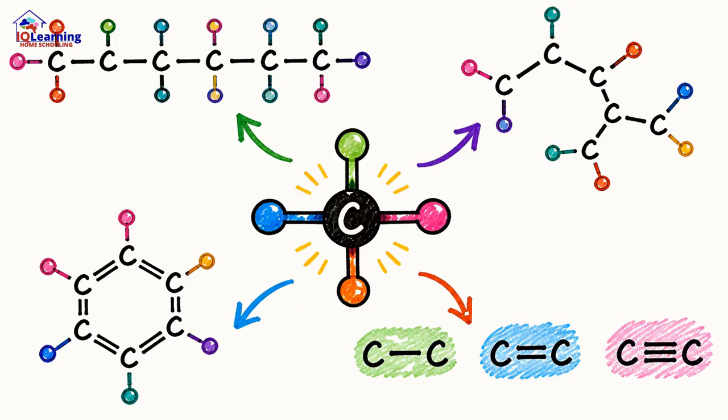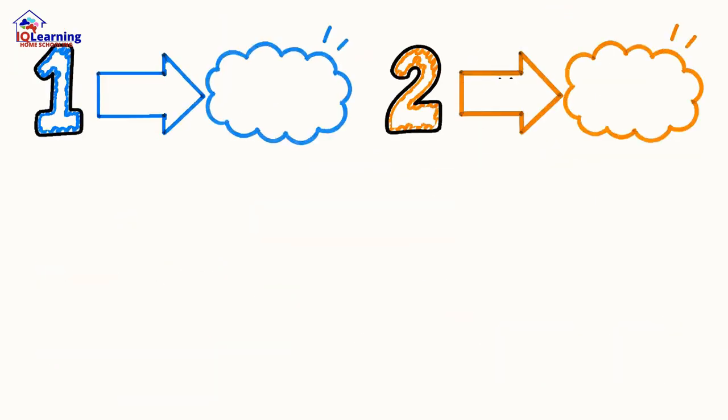So how do chemists map out these billions of molecules? They have a special shorthand. The most common is the skeletal formula, a simple zigzag line where every corner and every endpoint is a carbon atom with hydrogens implied. And to name them, we use a system of prefixes.